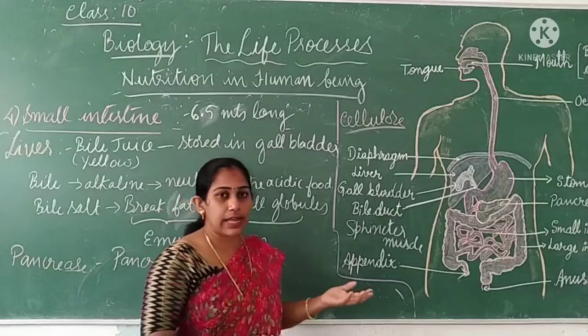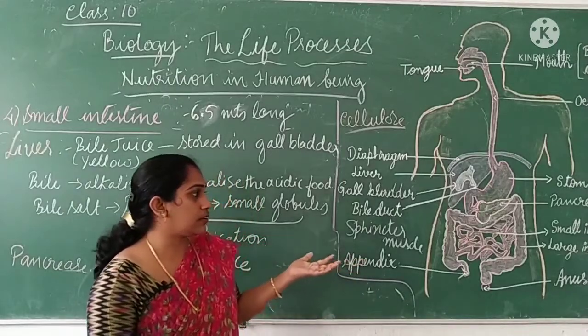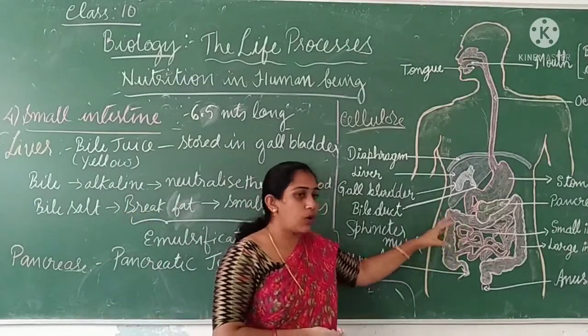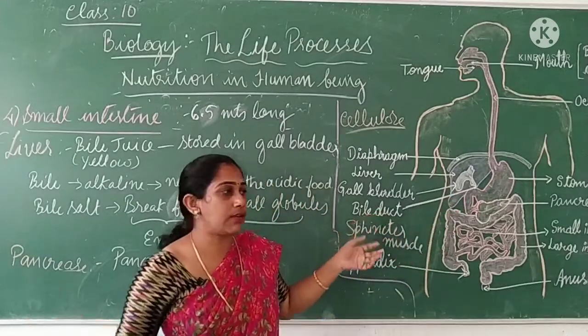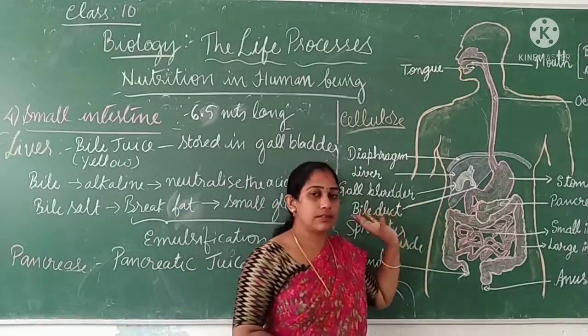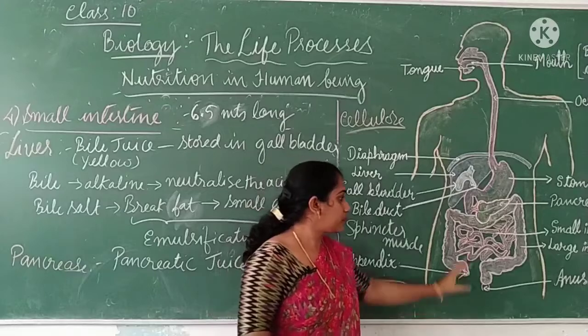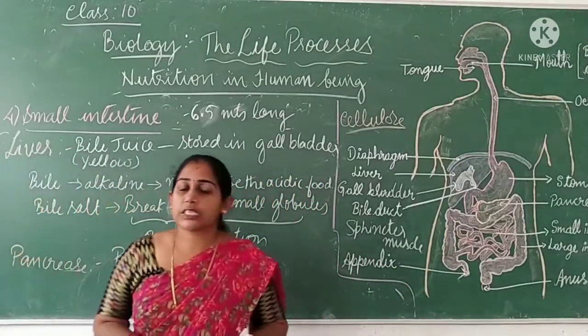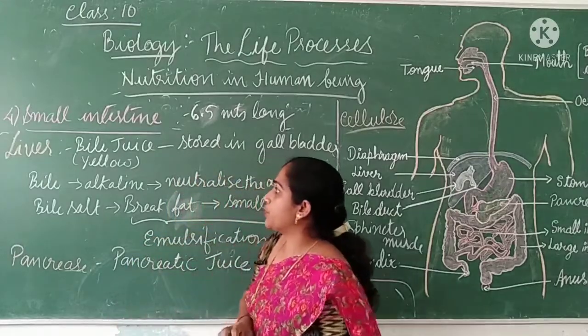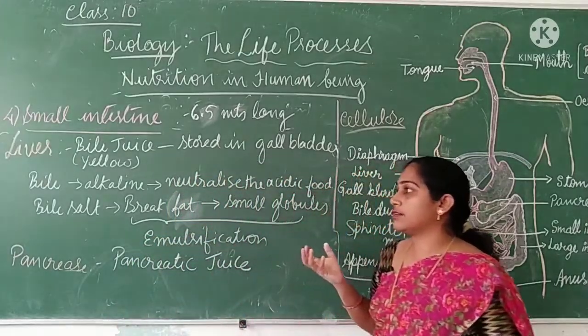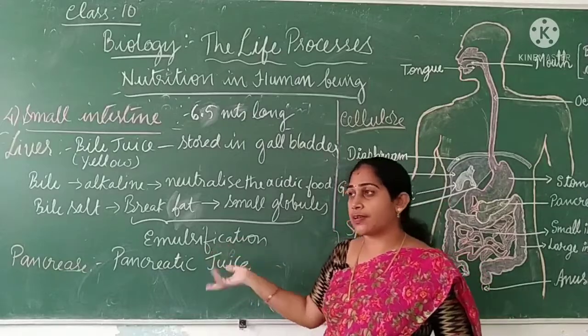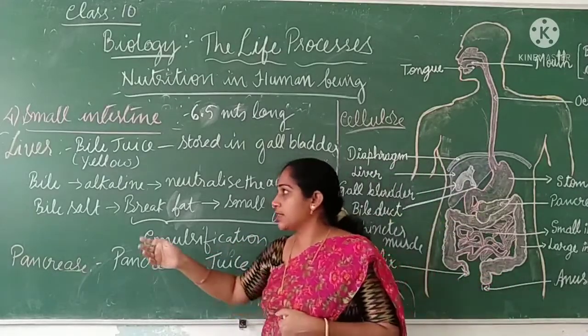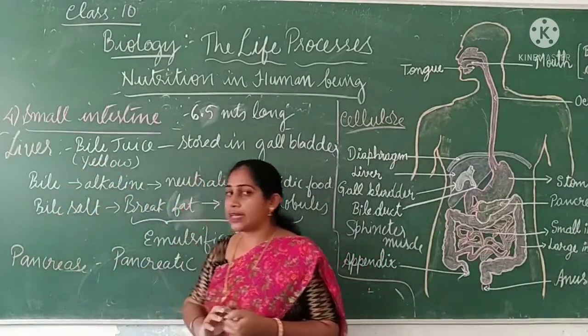You can find the small intestine in the human digestive system as a coiled system. Since it is very lengthy, it will be coiled, arranged like a coil. So the food will be entering the small intestine from the stomach. In the small intestine, what happens? The small intestine receives secretions from two other glands. Which are the two other glands? They are the liver and the pancreas.